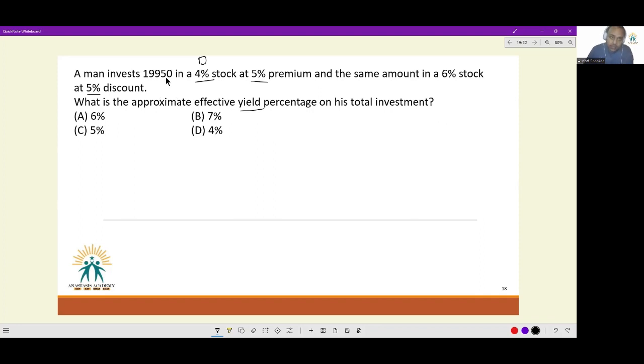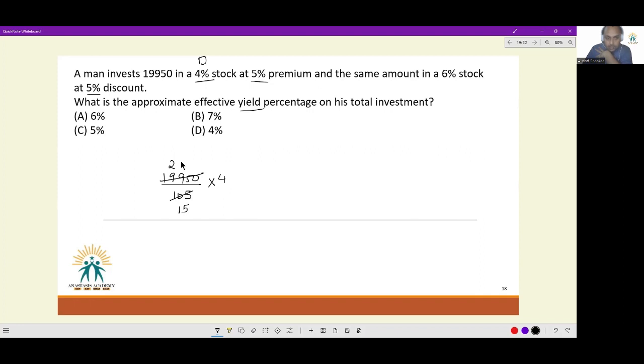So a man invests 19,950 in a 4% stock at 5% premium. So how many shares did he buy? 19950 divided by 105, investment by market value of a share, and per share he will get 4 rupees. So can this be cancelled out? Let's see. Is this divisible by 7? I need to figure out. 2002 is divisible, and this is 7 less than that. So yes, this is divisible by 7. So I will do this.